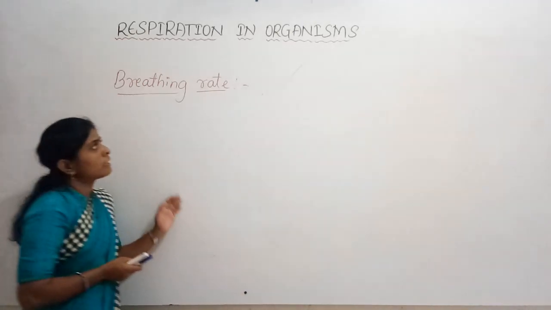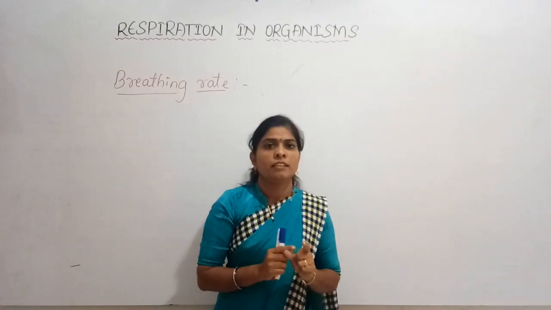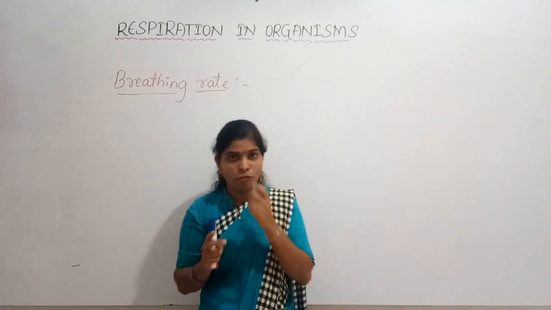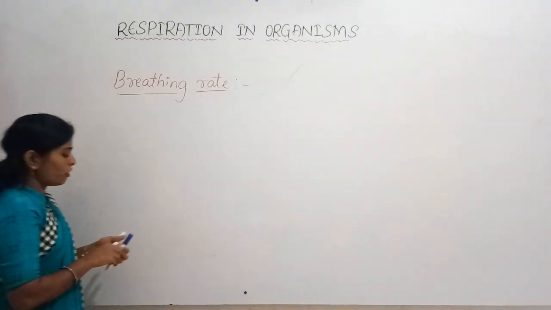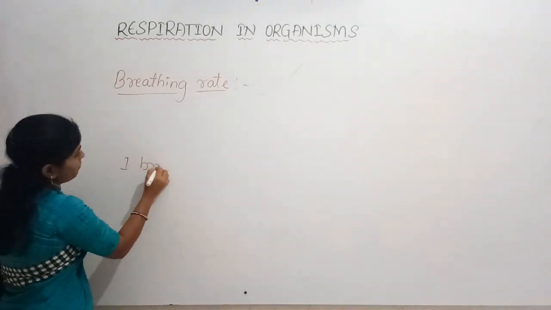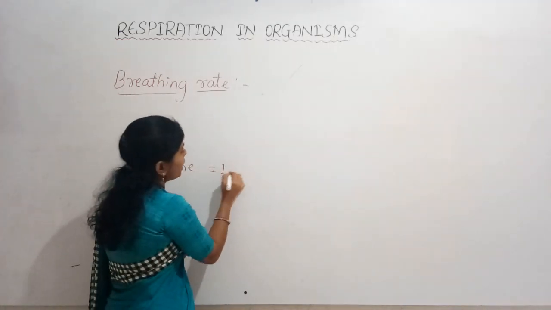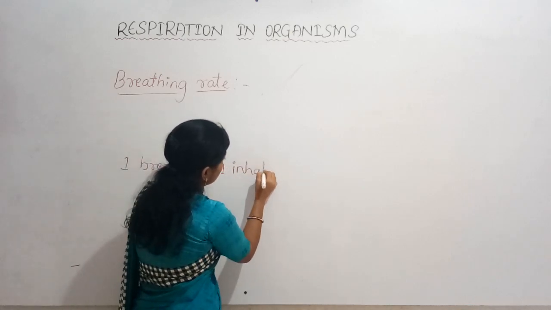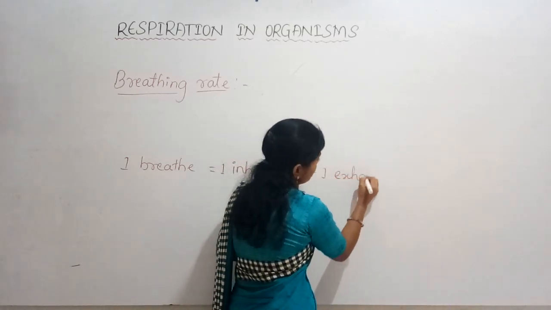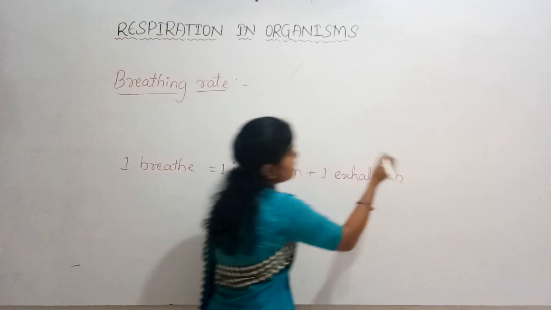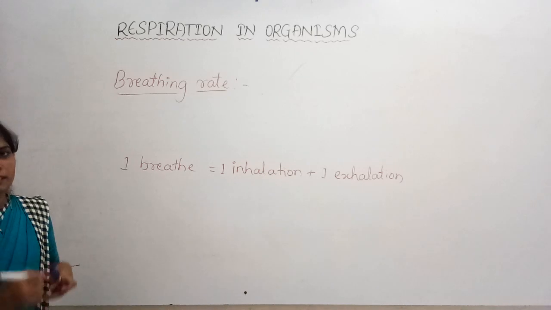And so here this breathing rate involves one breath. We said that there are two steps involved in it, one is inhalation and another one is exhalation. So here what we can say is, one breath is equal to one inhalation plus one exhalation. One inhalation and one exhalation make one breath.